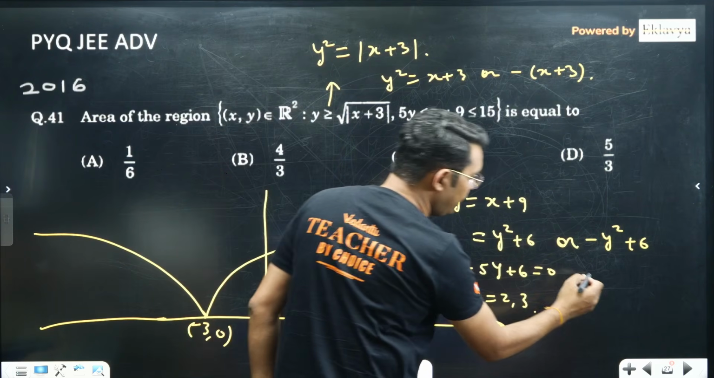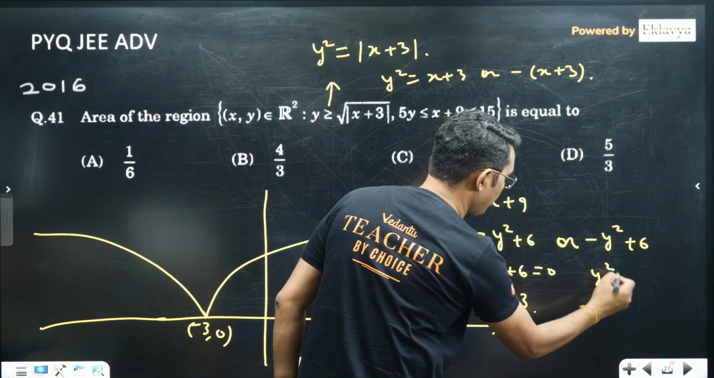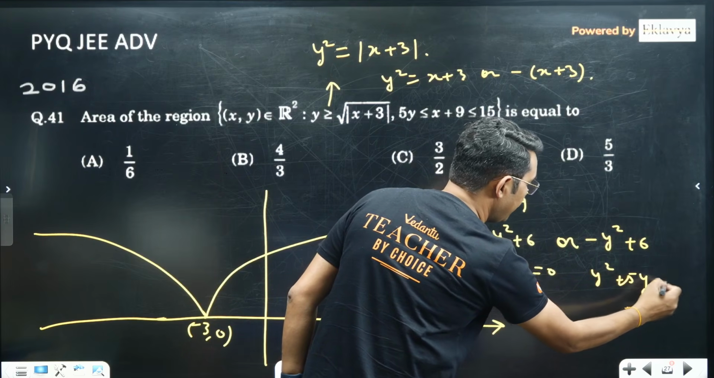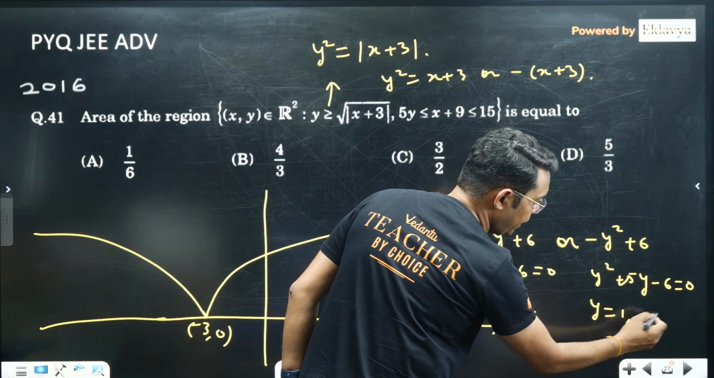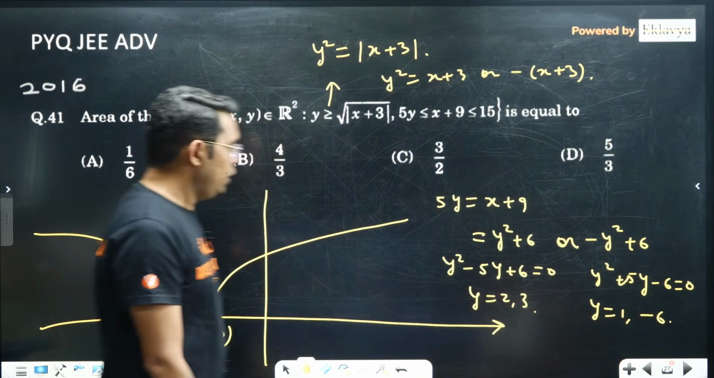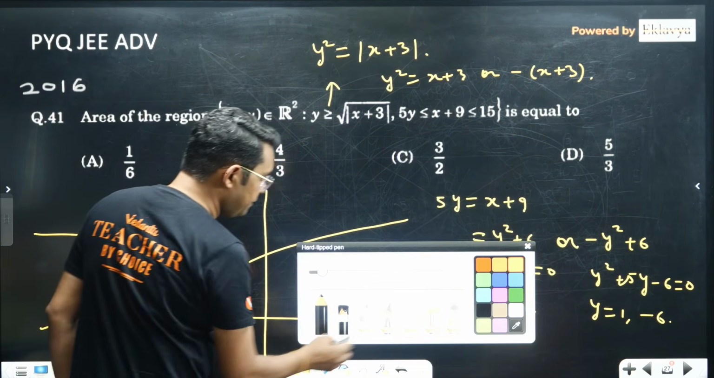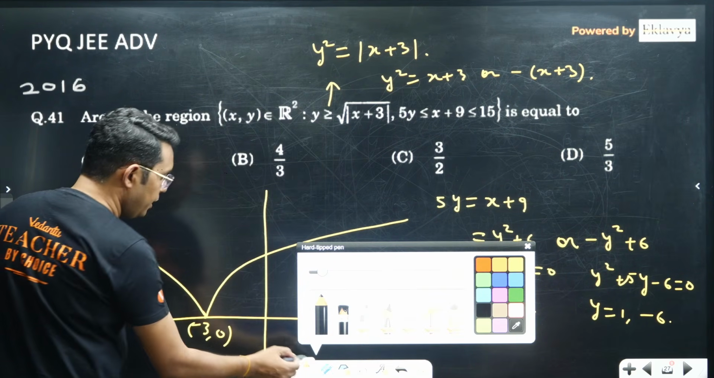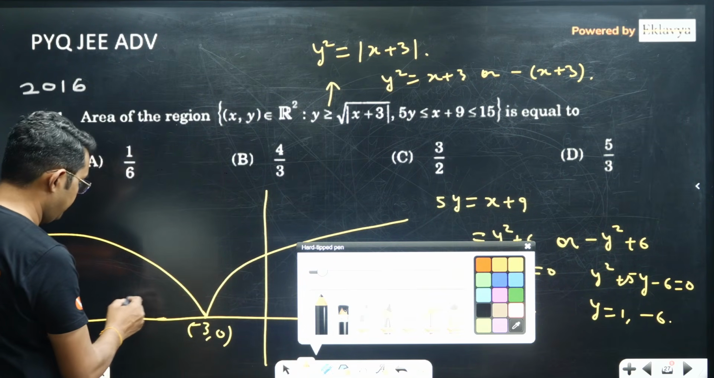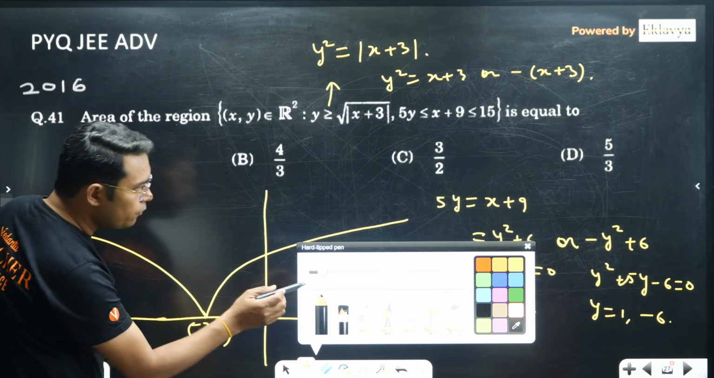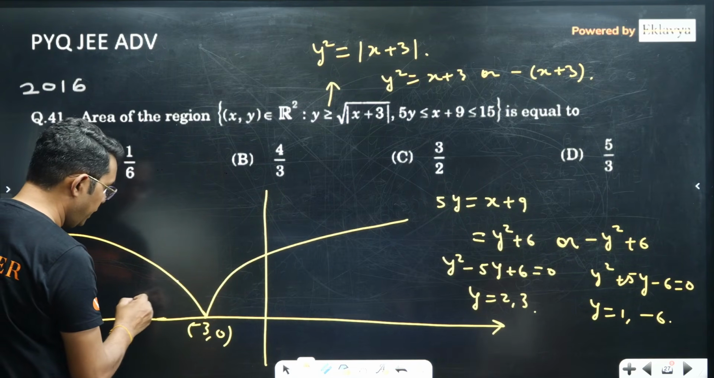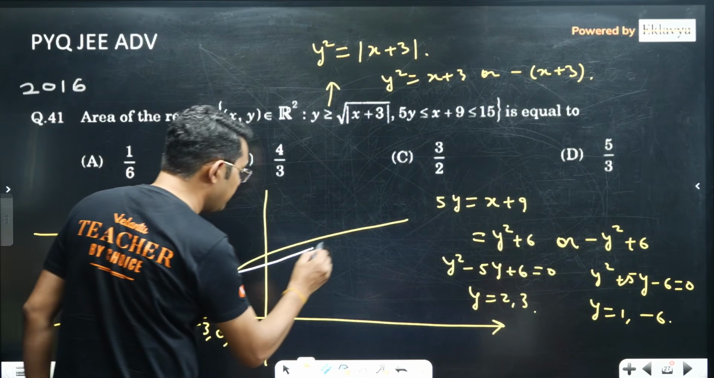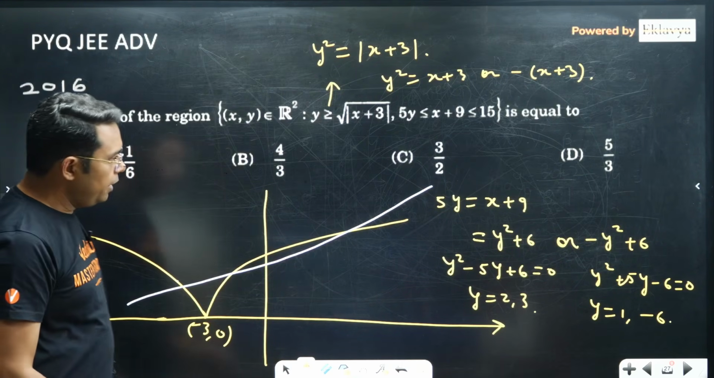And here if you solve, it will be y square plus 5y minus 6 equal to 0. So we are getting y is equal to 1 and minus 6. Yeah, okay. So if you draw this line, it should be like this. Y is equal to 1, so somewhere here. My diagram may not be that accurate. It should be something like this.